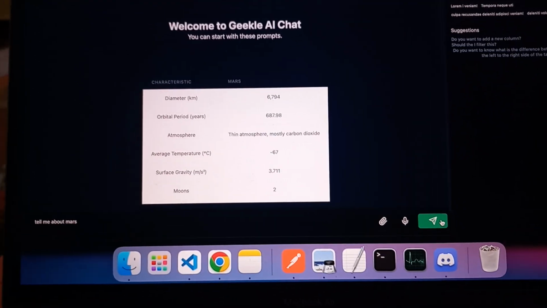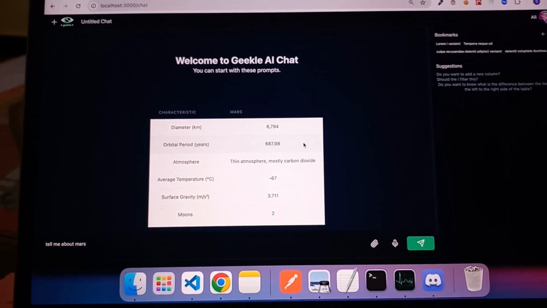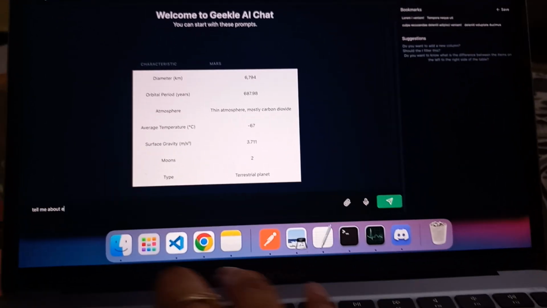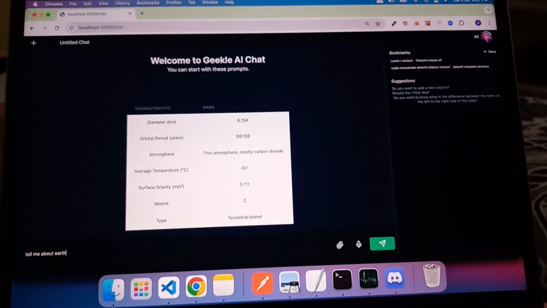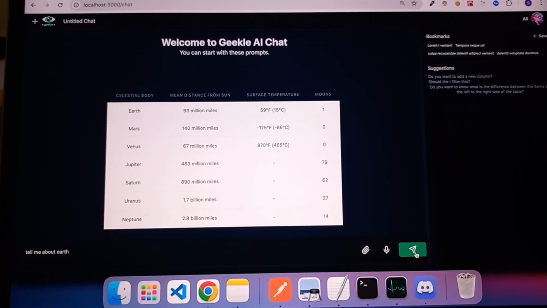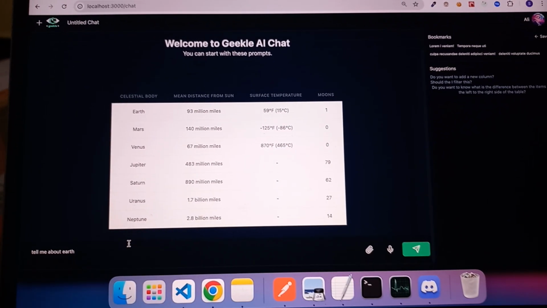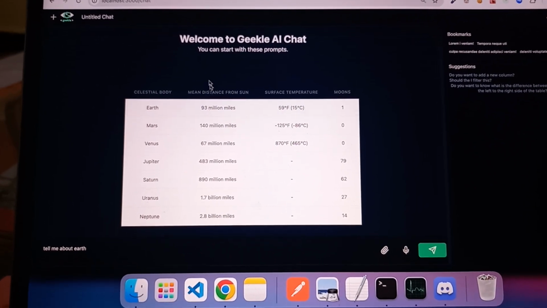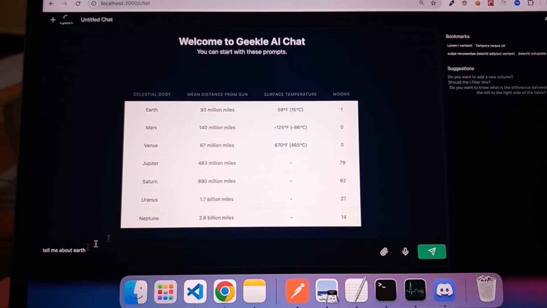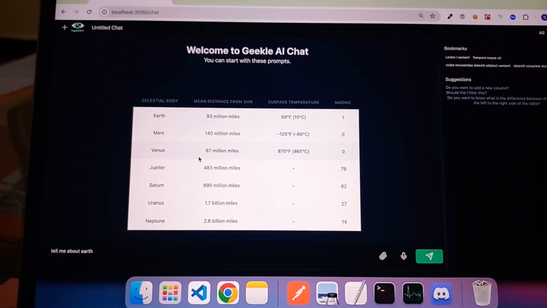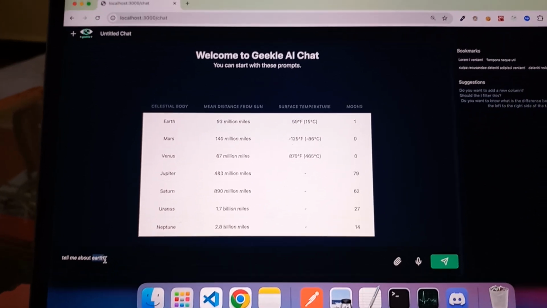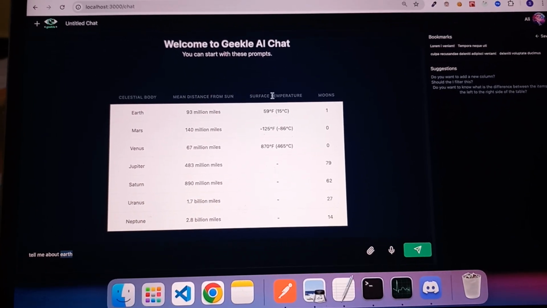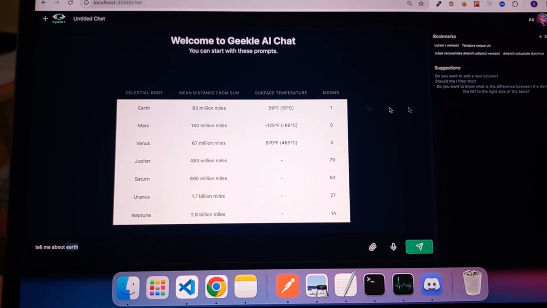What we can see over here are some of the characteristics to which we have an answer. Similarly, if I give some other prompt, we have been able to see something about Earth. So I have been giving different prompts based on different planets. That's the result. It has given me an overall result comparing different parameters: mean distance, surface temperature, and moons.